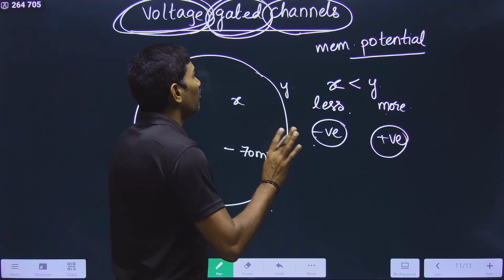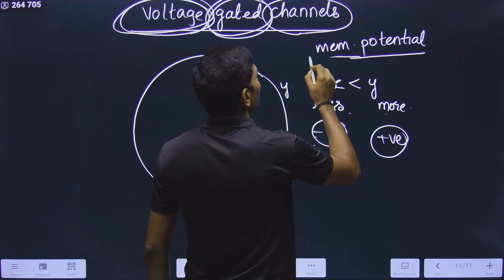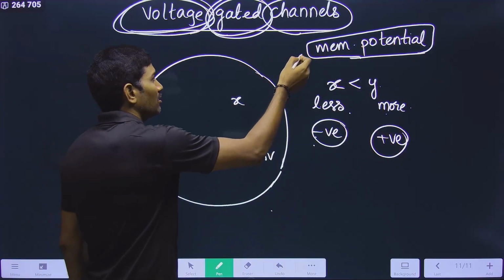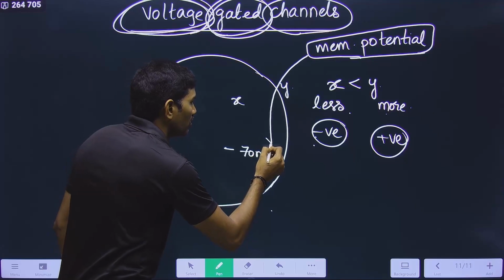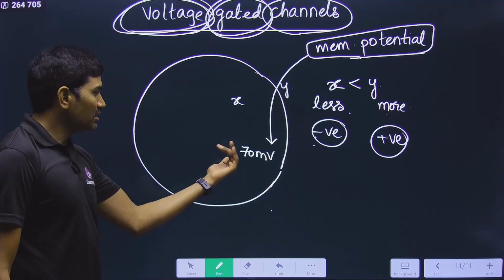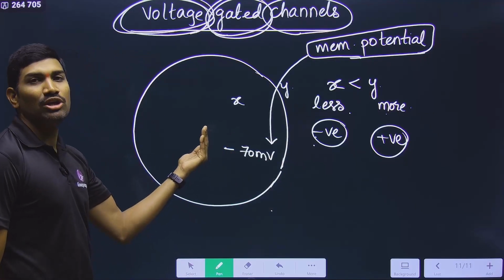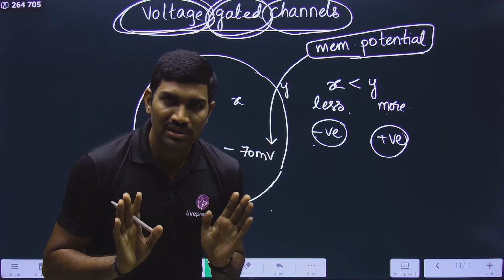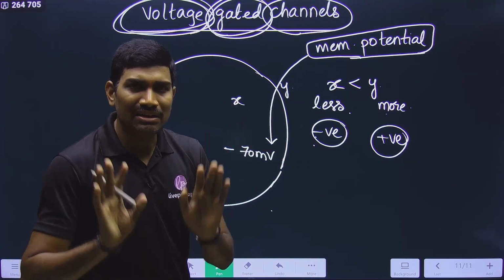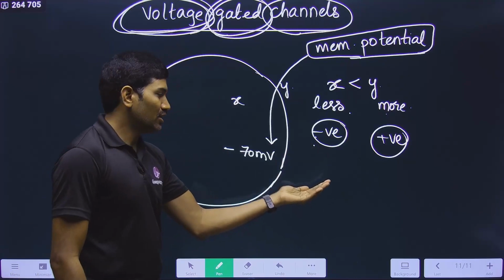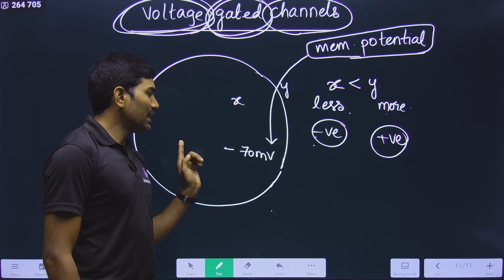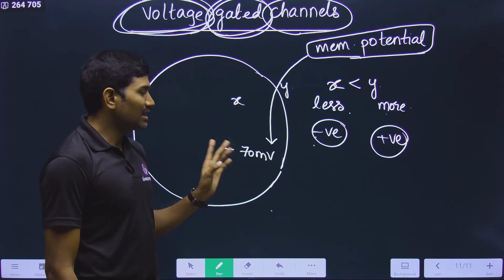What is the standard? Whenever they talk about the membrane potential, please observe carefully, you always need to talk about inside the cell, that means inside the plasma membrane. Don't talk about outside the cell. Is this clear? Because it is the standard convention. When compared with outside, what is the value inside? If it is lesser inside, you simply add minus. And how much less? Write that one.